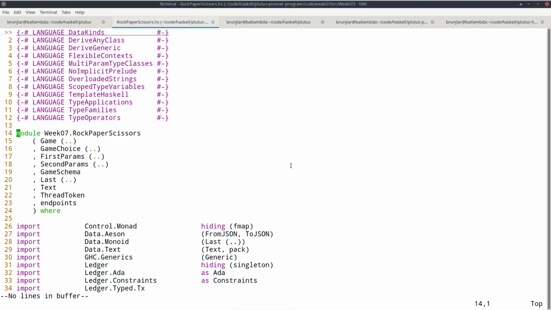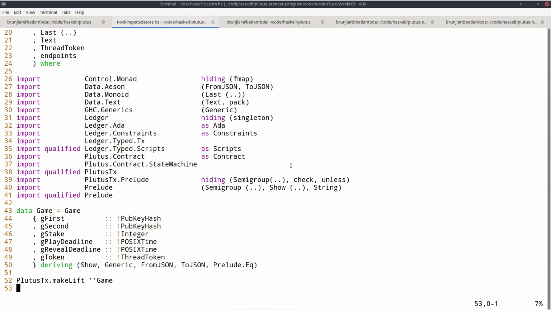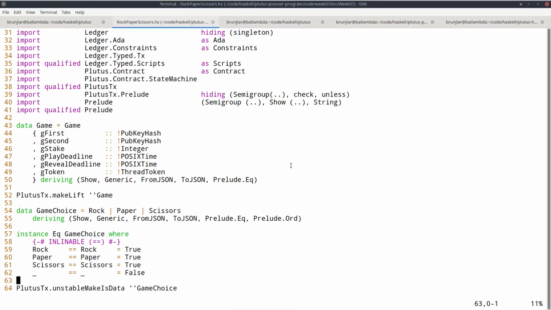For homework, I recommend that you modify the state machine module and implement the rock, paper, scissors game instead of this game we implemented. And so the game definition can stay exactly the same, but then for choices, instead of 0, 1, we have 3 choices: rock, paper, and scissors. And then the implementation of equality changes, of course.